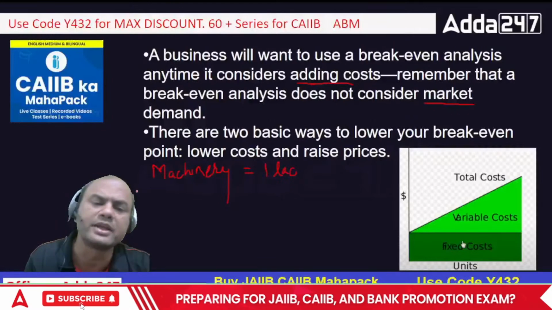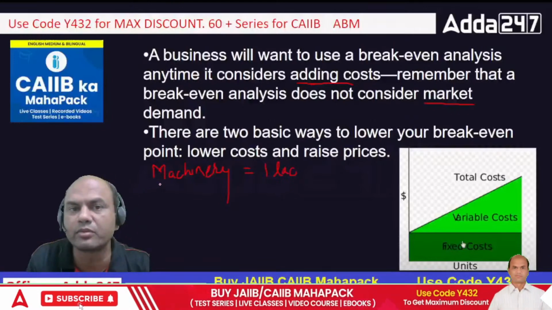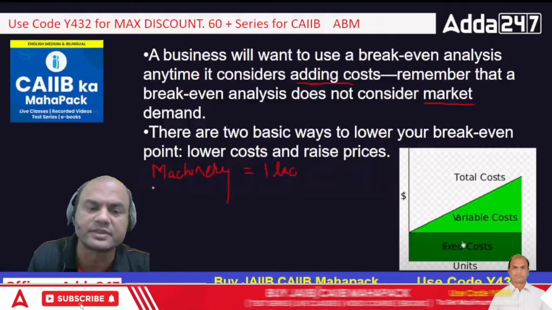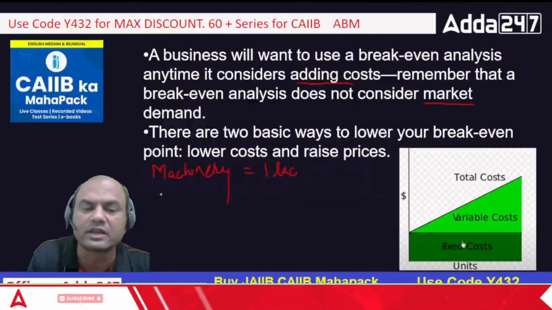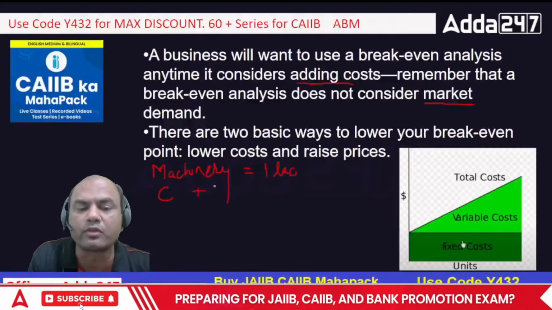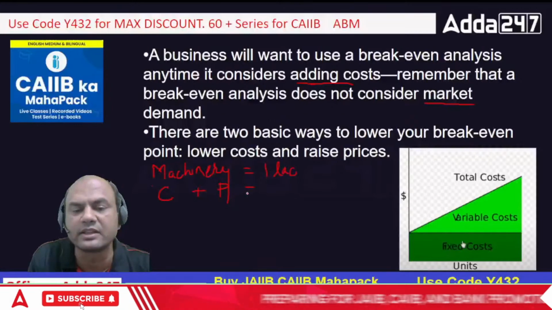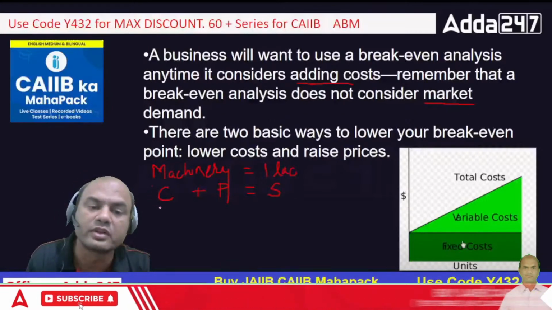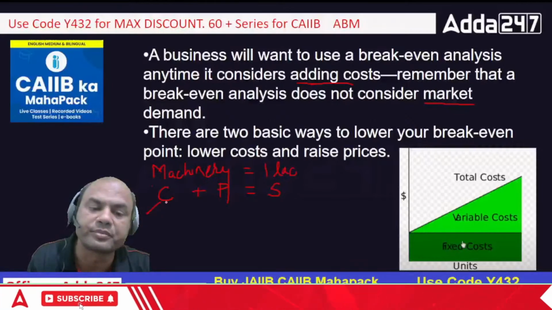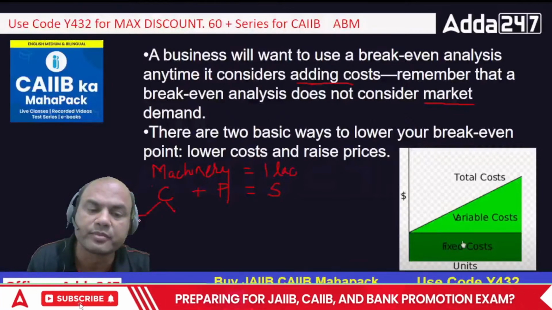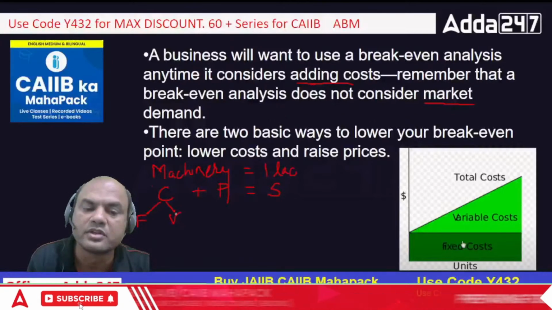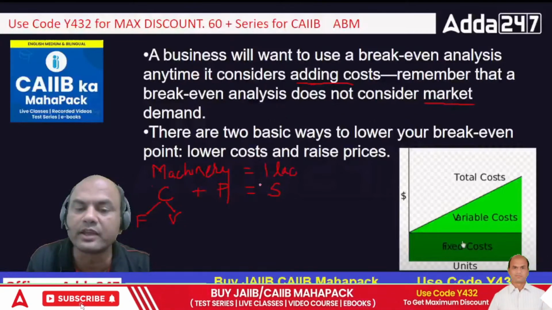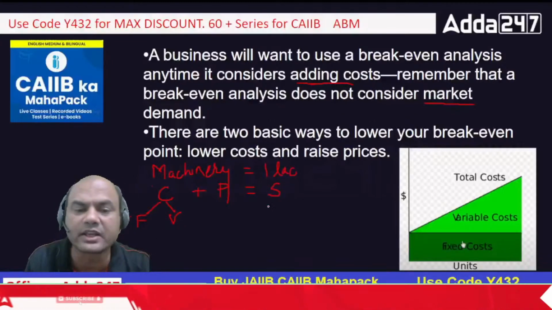So remember, the basic rule of any break-even point is this. Cost plus profit equals sales. That is the basic equation we have been taught since our childhood. So this cost will be of 2 types, fixed cost and variable cost. So F plus V plus P equals sales. That is the basic equation.